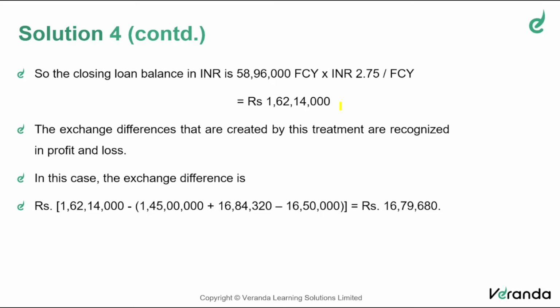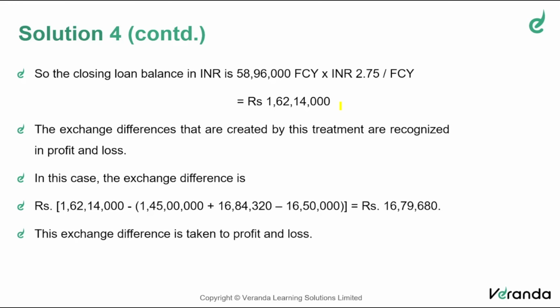So compare that. There is an increase in the liability, is it not? So minus 162 14, you will get there is a difference of 16 lakh 79,680 increase in liability. It's an exchange loss. Or if you do not want to commit on that, you simply say it's an exchange difference. This exchange difference should be taken to P&L.